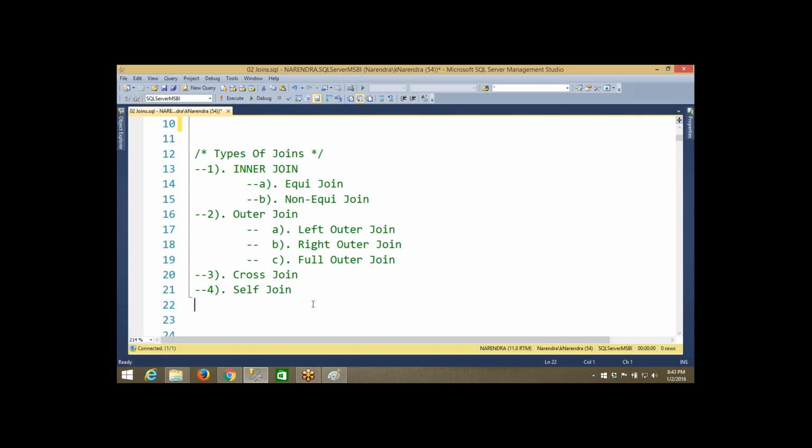Remember, whenever somebody says inner join, that means your intention is to retrieve only matching data. Only when the two tables have matching values can the data be retrieved using inner join. Inner join always looks for the matching data. Suppose we have departments 10, 20, 30, 40 in the department table, which is the parent table, and in the employee table we have departments 10, 20, 30.